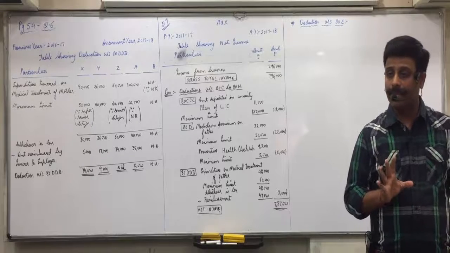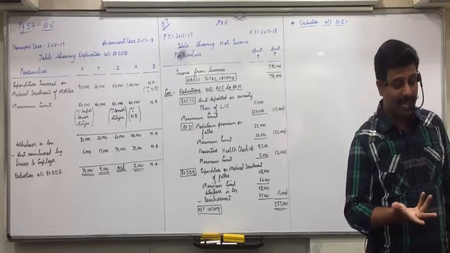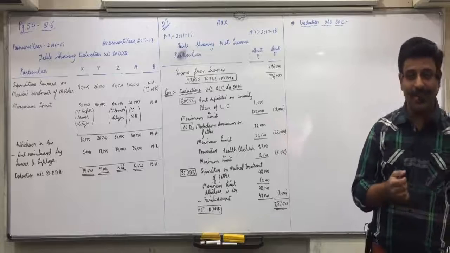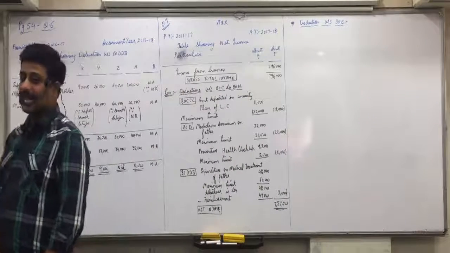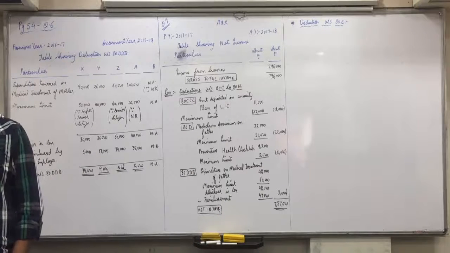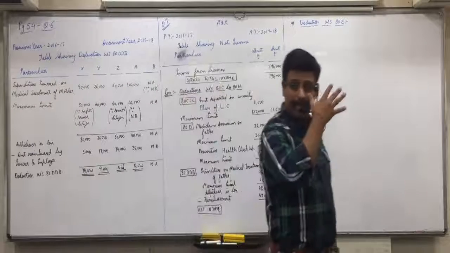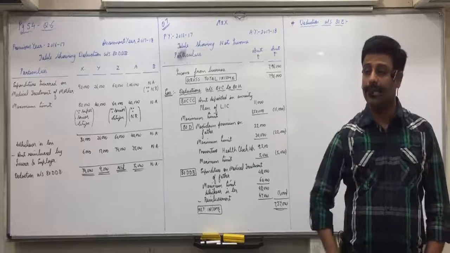That's it. Parents cannot be covered, and brothers and sisters are not allowed. So self, spouse and children. Is everyone clear with this? And what is the maximum limit? No maximum limit. Whatever interest you have paid, full amount will be taken as deduction.